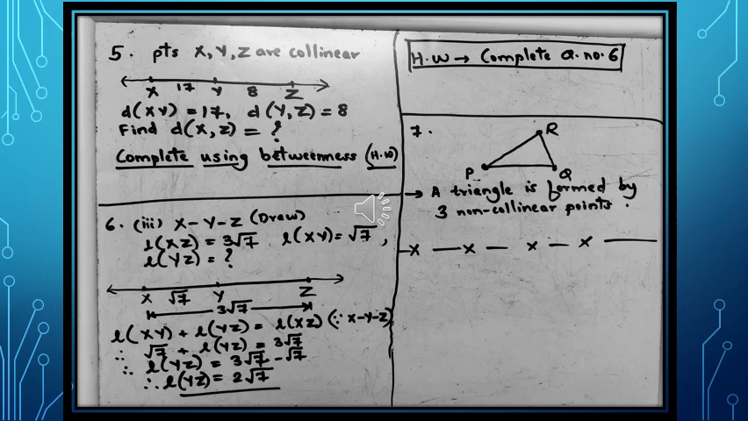The last question, question number 7. In this example, we are given 3 non-collinear points. So as shown in the figure, I have taken 3 non-collinear points which are not lying in a straight line, P, Q and R. If I join all these 3 points with each other, a figure formed is a triangle, and thus we can conclude a triangle is formed by 3 non-collinear points.